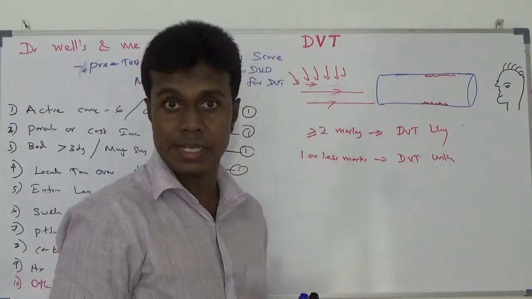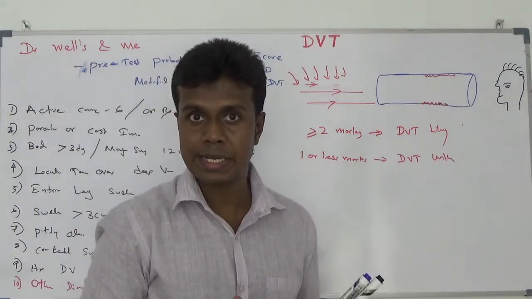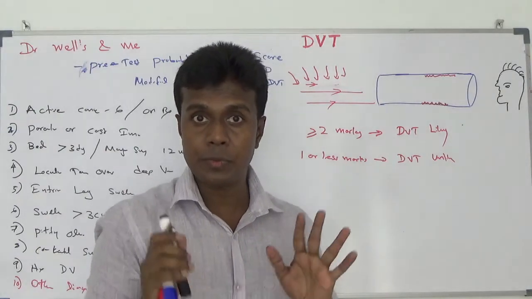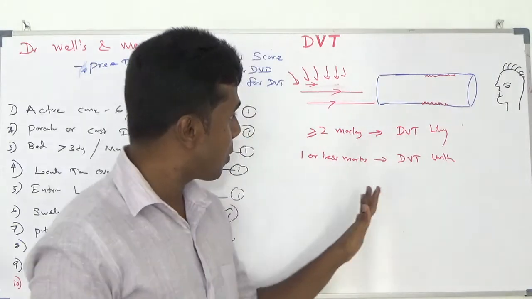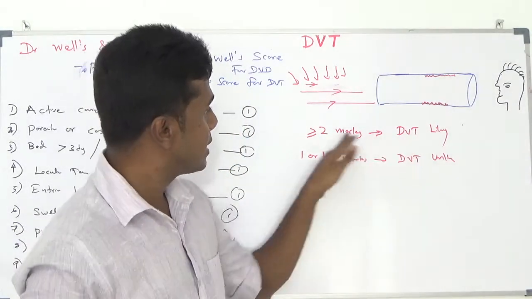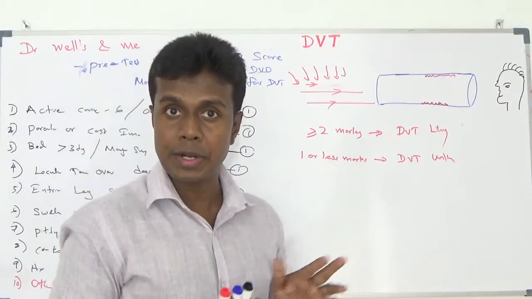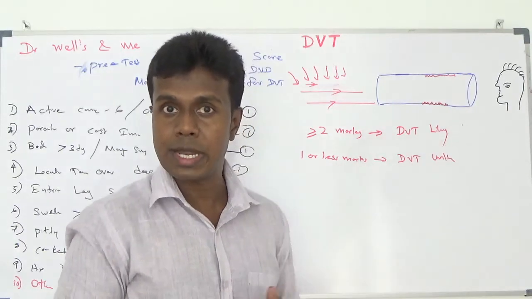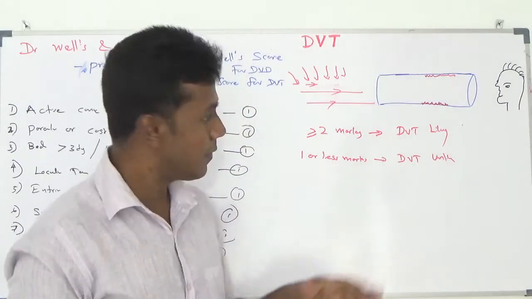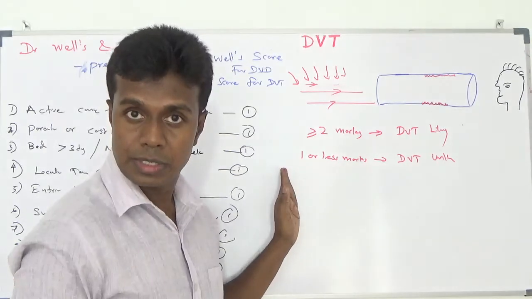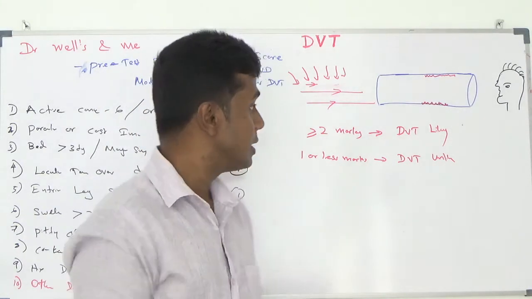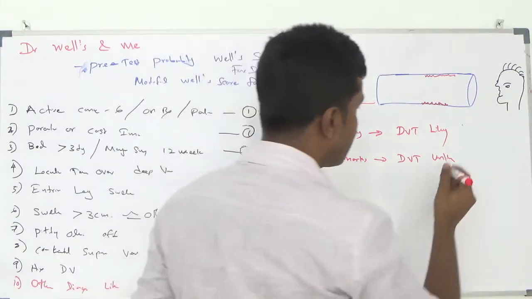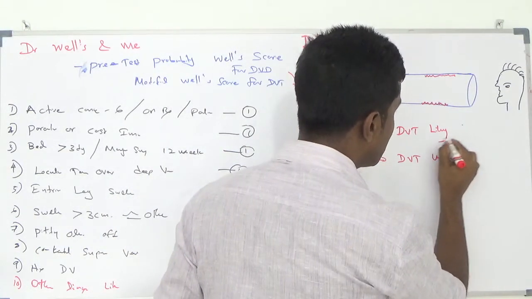This is the system Dr. Wells made. Prior to test we do a probability assessment. From that assessment, if the score is 2 or more, we call it DVT is likely. If it is 1 or less, we call it DVT is unlikely. This looks like a 2 level system.